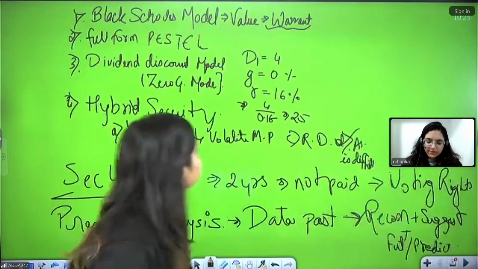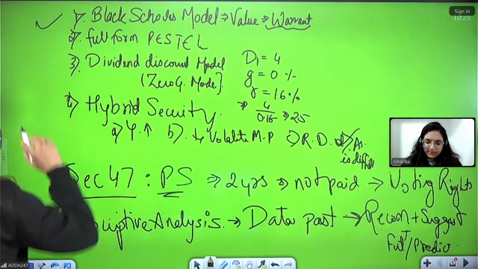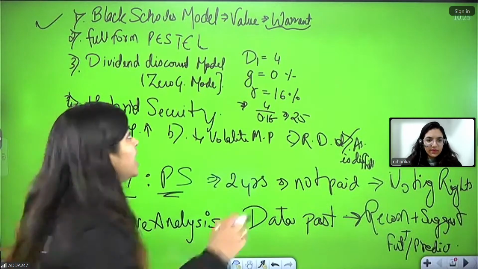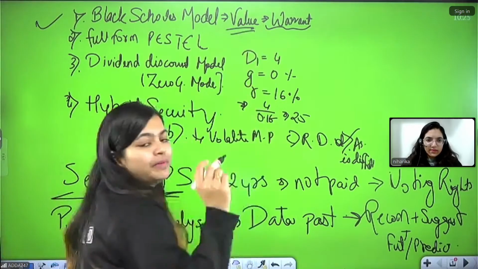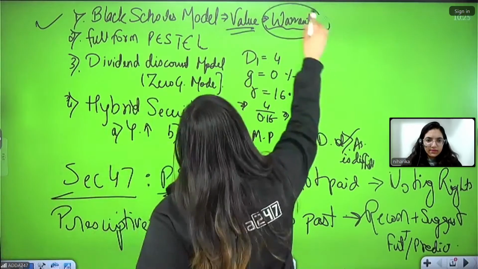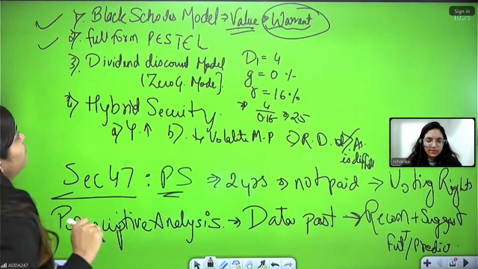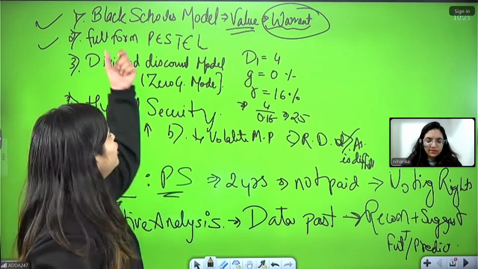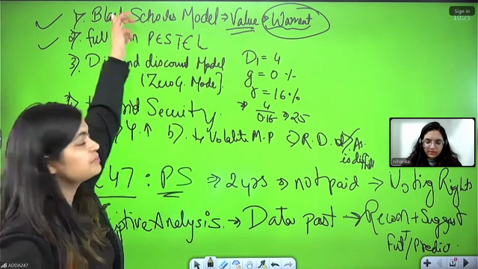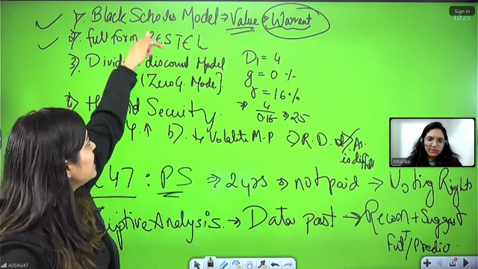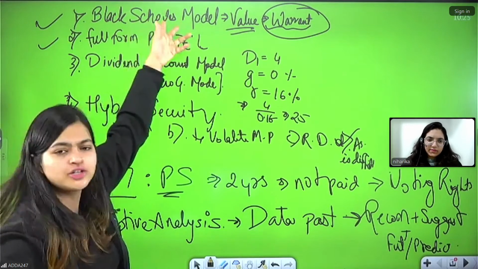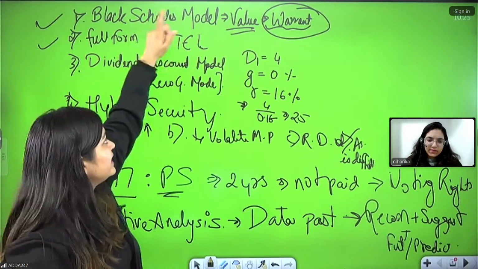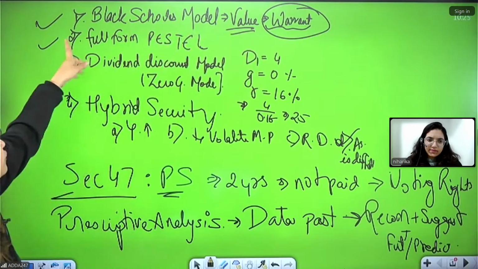As you can see, they asked from the Black-Scholes model, in which they asked about the valuation. So remember, it is valued as per your warrant. Then they asked the question from PESTLE, in which they asked the full form. So P means political, E means environmental, S social, T technological, E economy, and L legal. This is the full form of PESTLE.